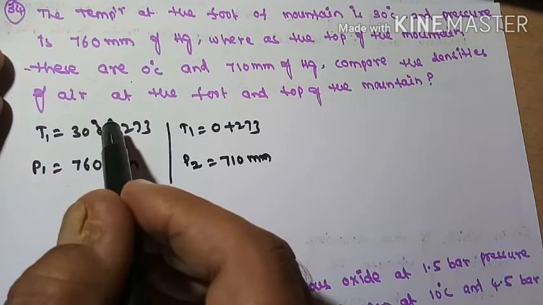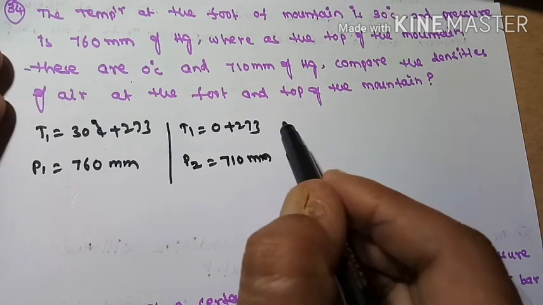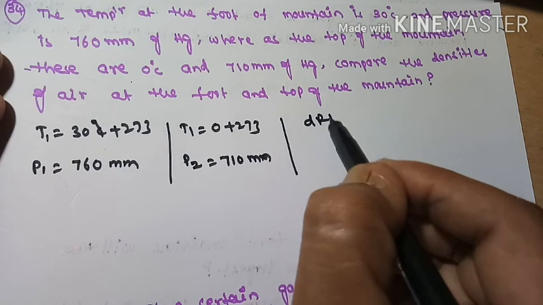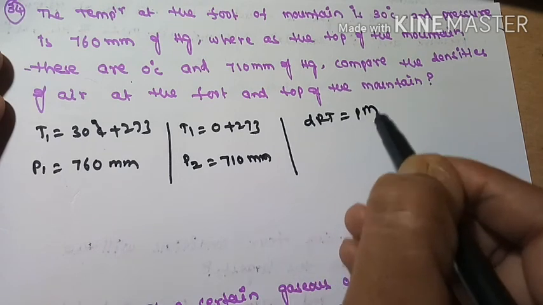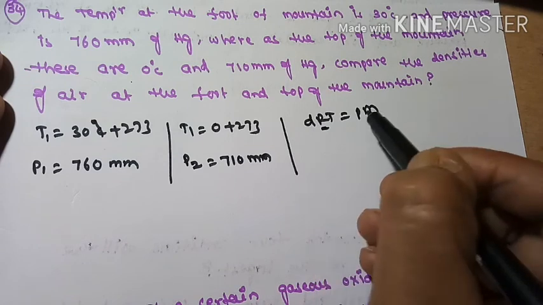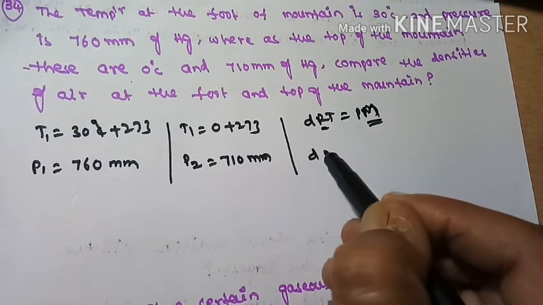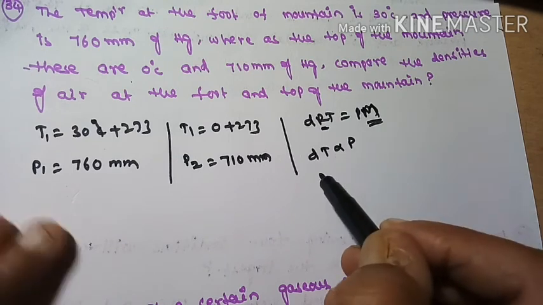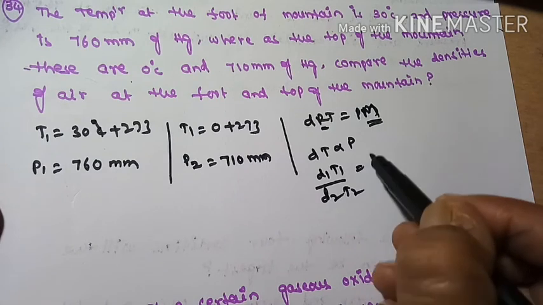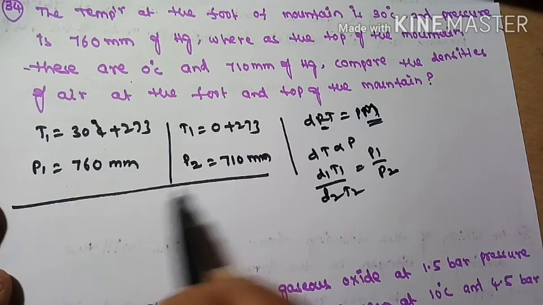Compare the densities of air at the foot and top of the mountain. So what do we have? We have the principle d = PM by RT. Here R is constant, and for the same gas the molecular weight is also constant. So D is proportional to P. So D1 T1 by D2 T2 is equal to P1 by P2.